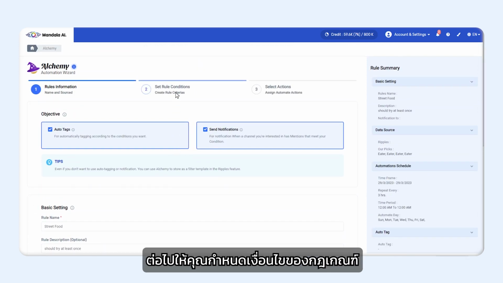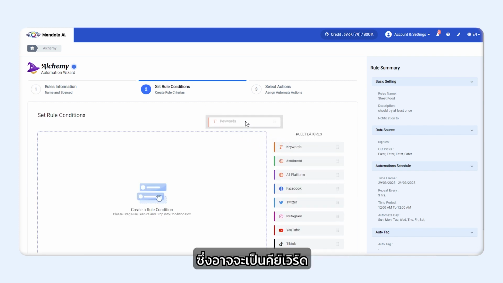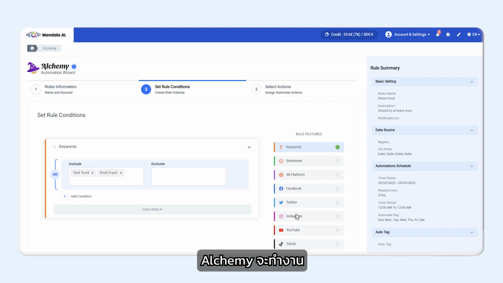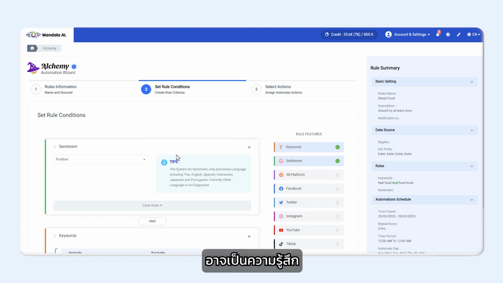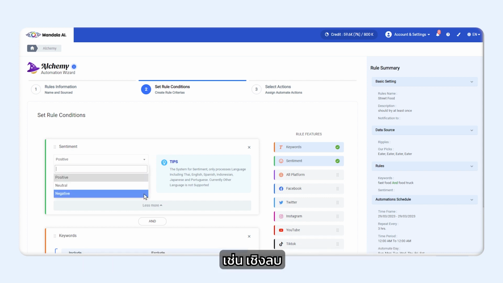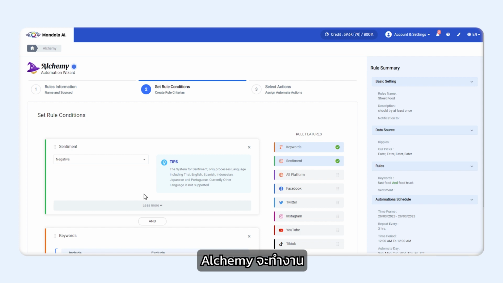Next, you set the rule conditions. This could be a keyword. If the source channel posts content which contains a selected keyword that you input here, Alchemy will take action. It could be a sentiment, so if the channels you selected post content which meets a certain sentiment you select, like negative, Alchemy will take action.